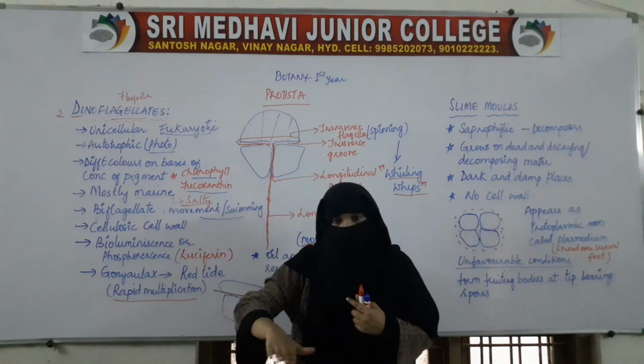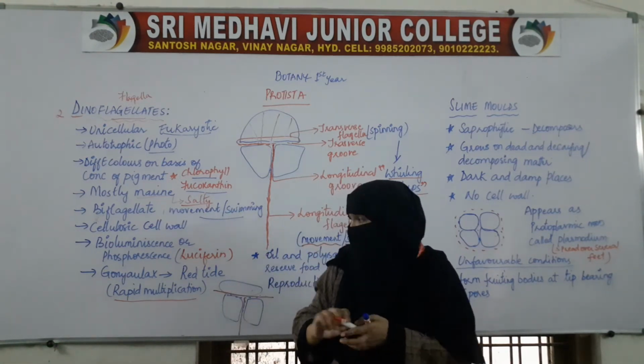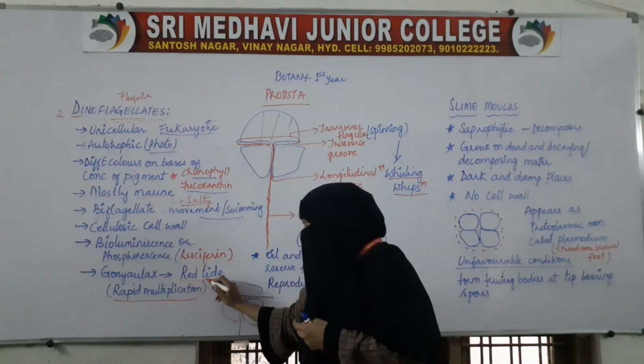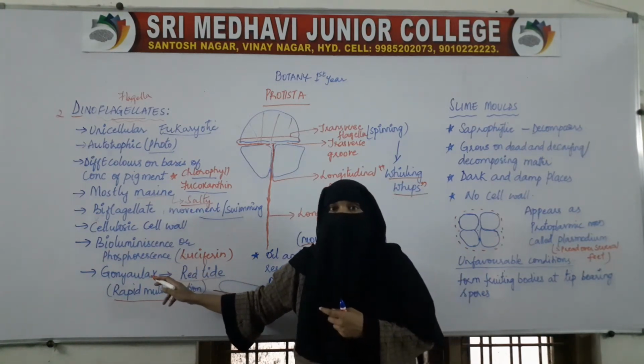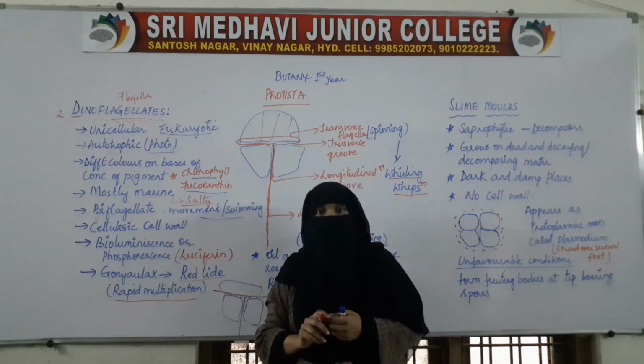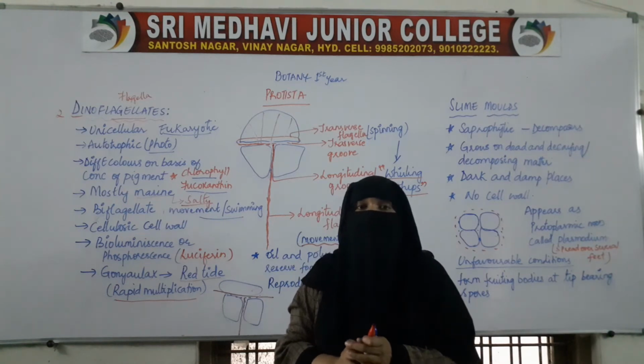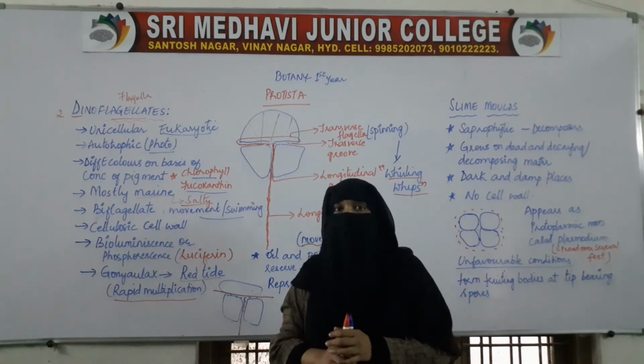Because of this, when the water is moving upwards, the tide appears red. That is why it is called red tide. Goniolax is responsible for the red tide in water bodies.